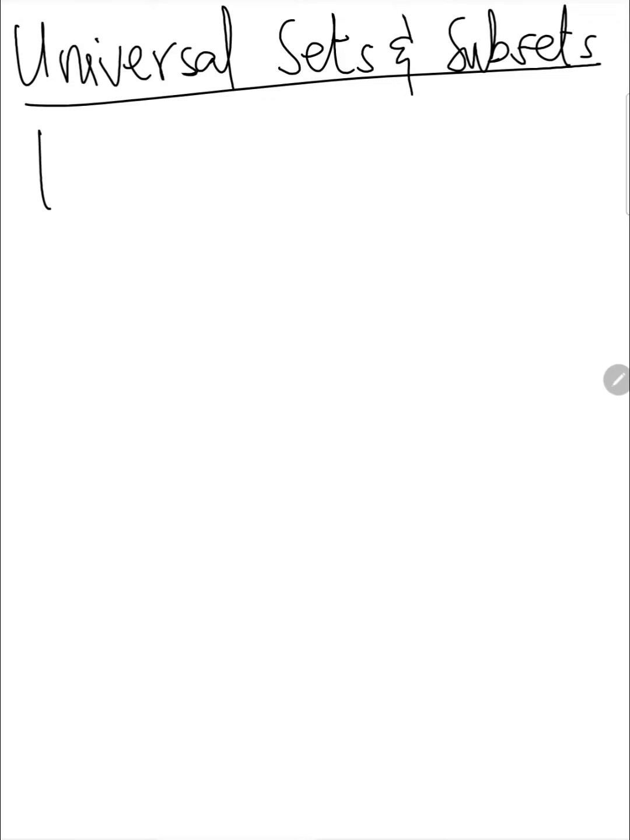So we use this letter U to represent the universal set.